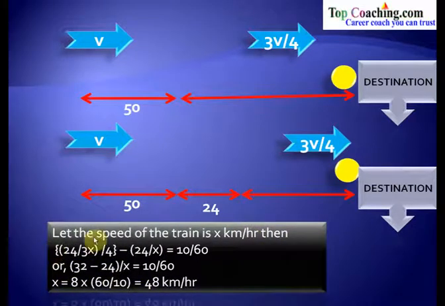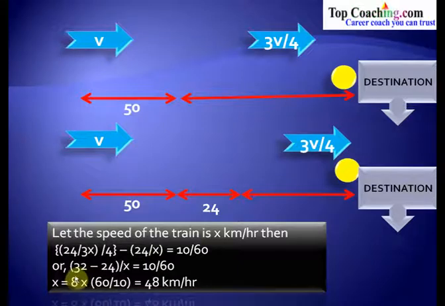So what we can say is, let the speed of the train be x kilometers per hour. Then 24 divided by 3x/4 minus 24 by x is equal to 10 by 60, because we have converted the 10 minutes into hours. This becomes 32 minus 24 divided by x equal to 10 by 60.